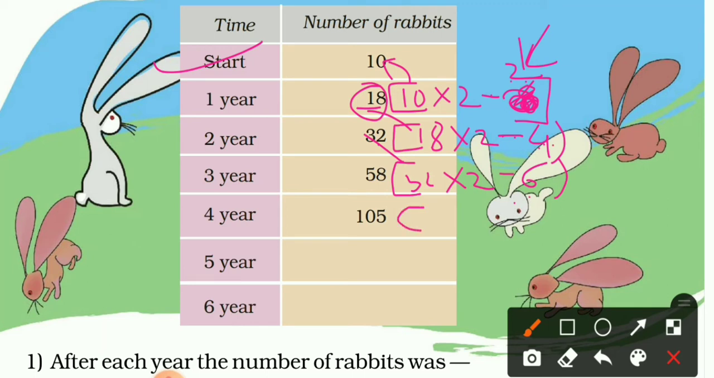Now once again, here is 105. So how can we get? Actually it is not 105, it is 108, 108.